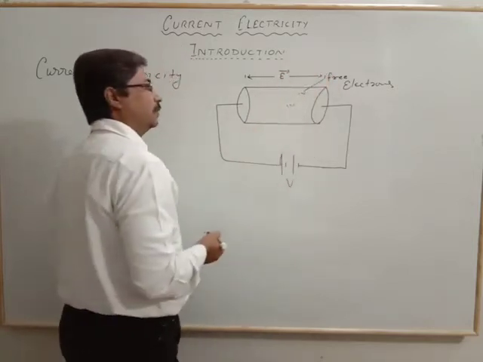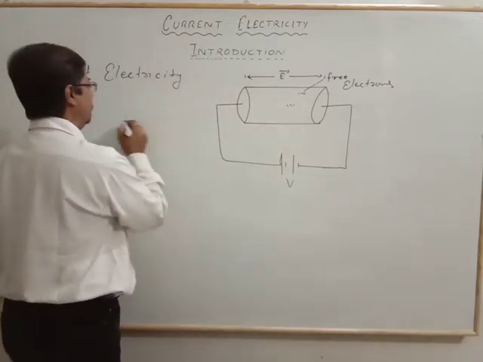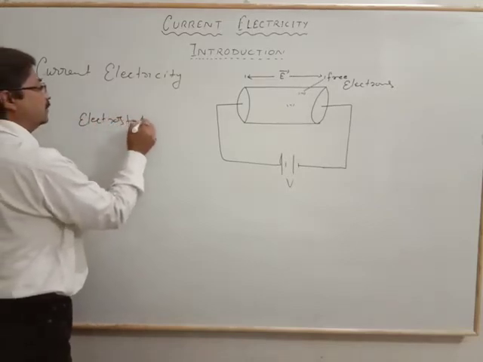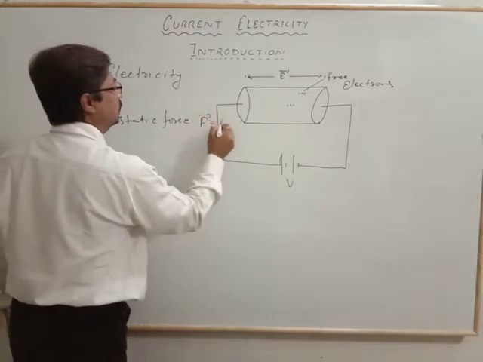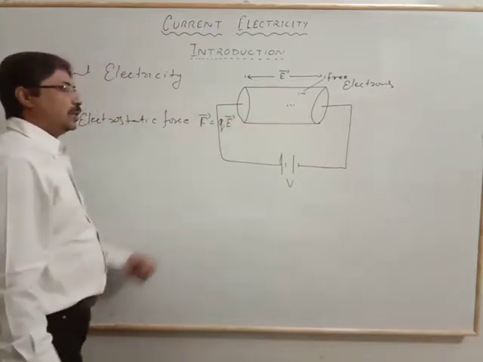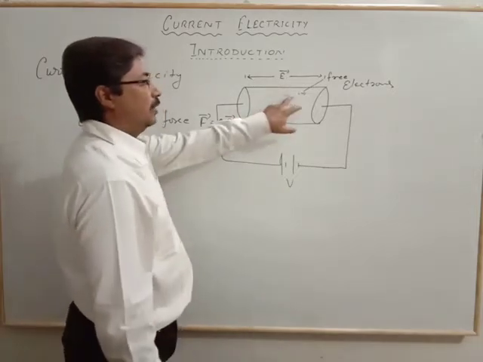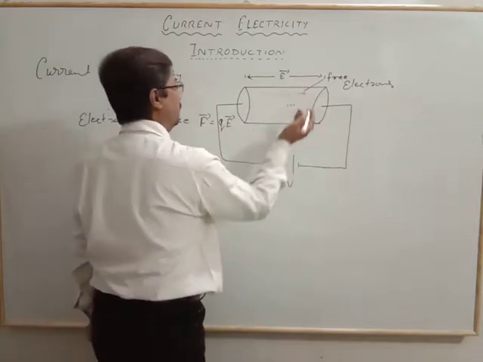This electric field produces the electrostatic force, F equal to Q times the electric field E vector. So this electric field is the cause for the motion of the charged particle along the field.